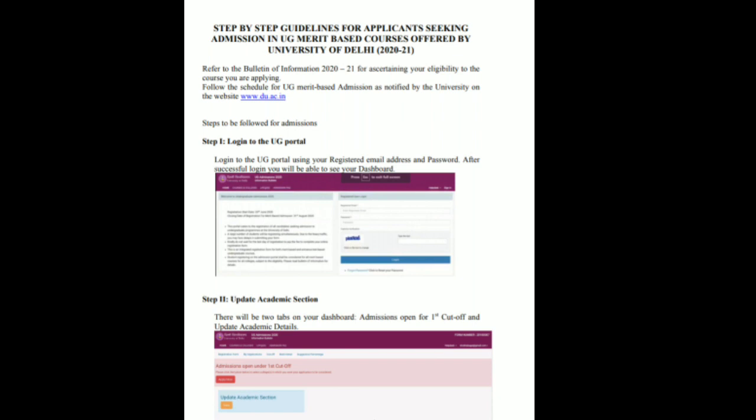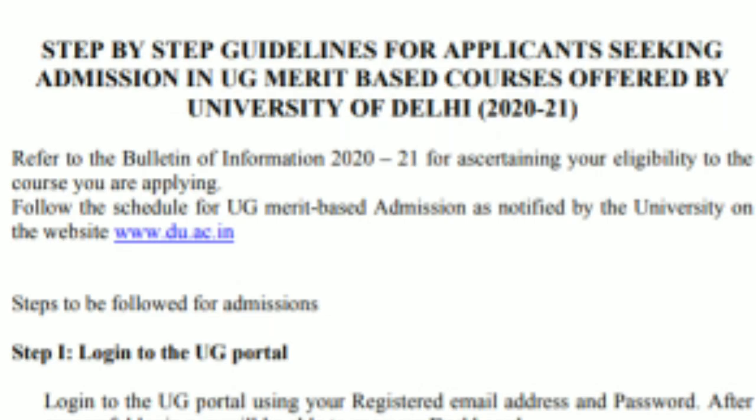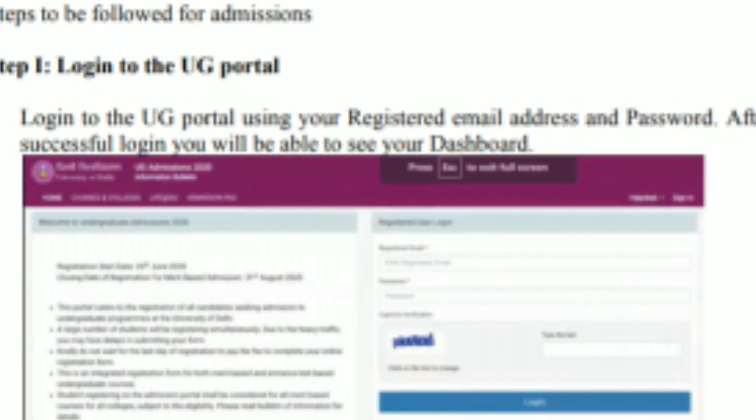First of all, you have to open this page, and now you will see that here the university has mentioned that you have to refer to the bulletin of information 2021 for ascertaining your eligibility to the course you are applying for. That is very necessary for all of you, and you have to follow the undergraduate merit based schedule as it is notified on the website of the university. So these things are very much compulsory for all of you. You have to follow these steps.